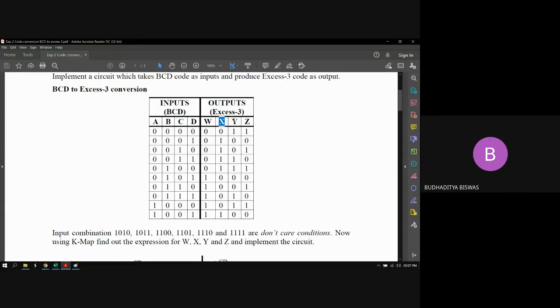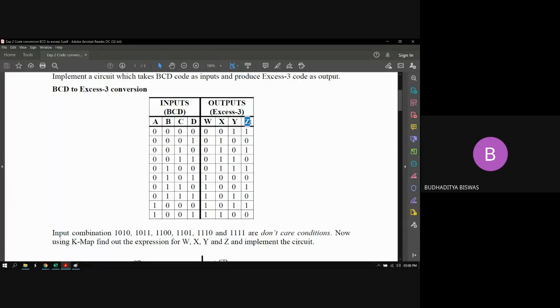Similarly, who can tell me the expression for Y? The summation of min terms 0, 3, 4, 7, 8, plus the summation of don't care 10 to 15. Because the don't care remains the same for all the output variables W, X, Y, Z.